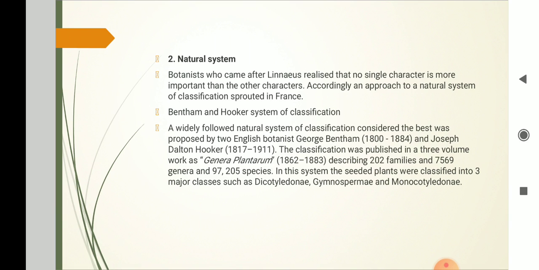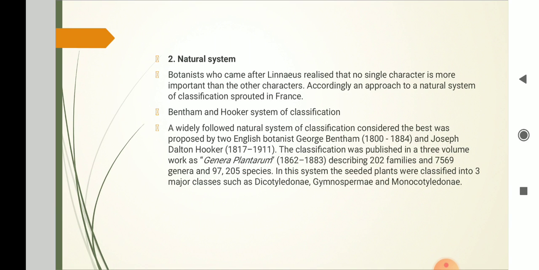Botanists who came after Linnaeus realized that no single character is more important than the other characters. Accordingly, an approach to the natural system of classification sprouted in France. Bentham and Hooker system of classification. A widely followed natural system of classification, considered the best, was proposed by the two English botanists George Bentham and Joseph Dalton Hooker, that is Bentham and Hooker.